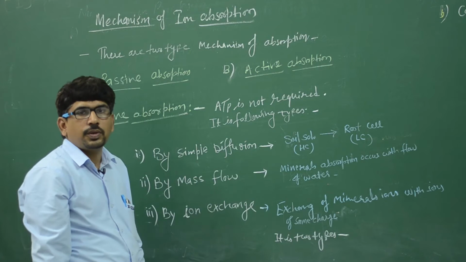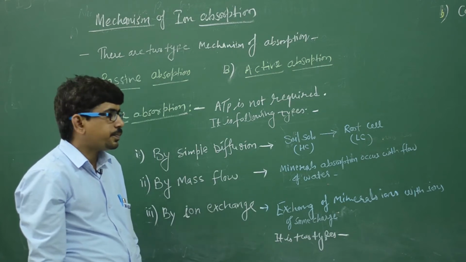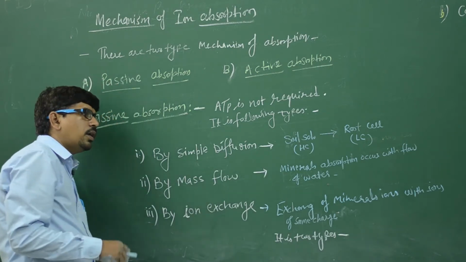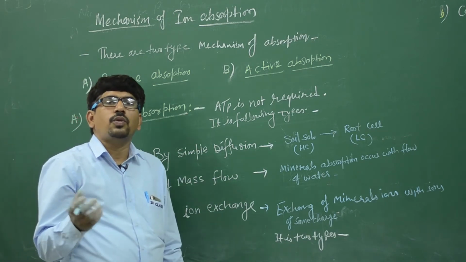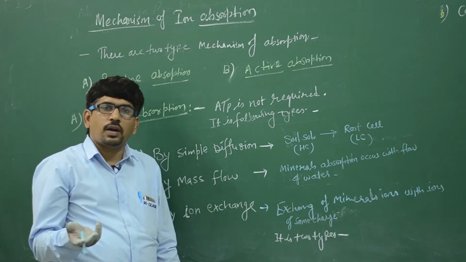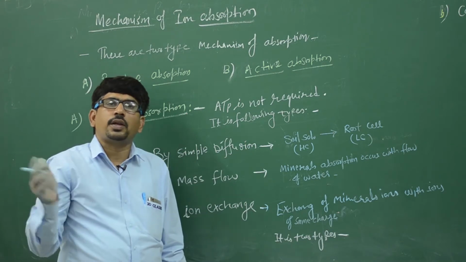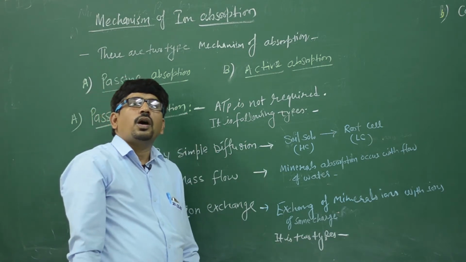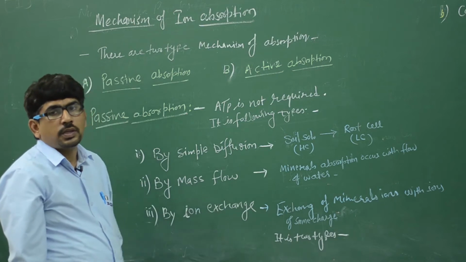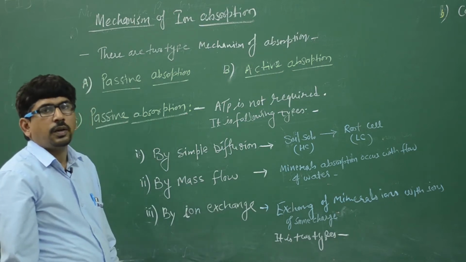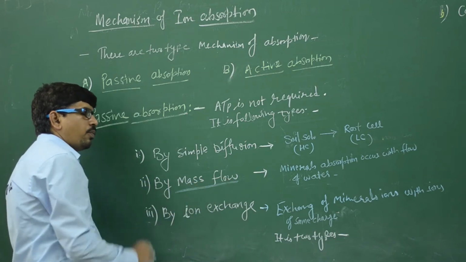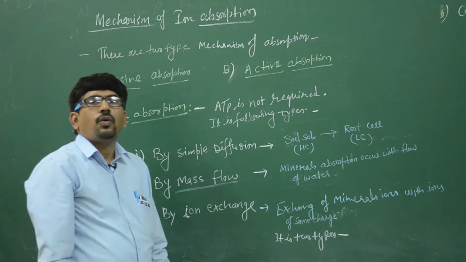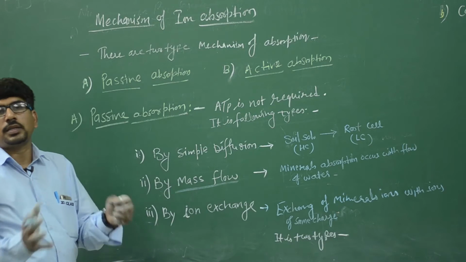These are simple theories. Clear? And some molecules do not move because they are not water soluble. For them, facilitated diffusion is required, and with the help of porin proteins these molecules move from outside to inside. That is simple diffusion. Next is mass flow. Mass flow means moving together.